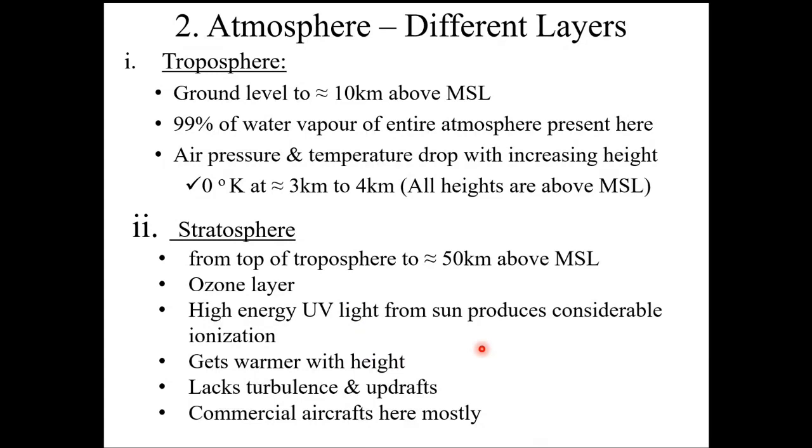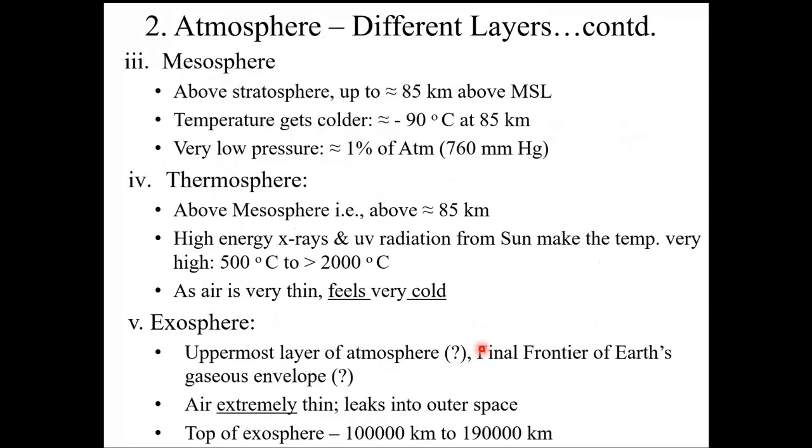The temperature in the stratosphere goes on becoming warmer with height. It lacks turbulence and updrafts. Because of the lack of turbulence and updraft, it's a very attractive zone for commercial aircraft to fly. There will be no turbulence. The flight will be quite comfortable comparatively. In the troposphere, there can be a lot of turbulence which can be felt by the aircraft, and therefore it can be very risky also. That's why most commercial aircraft take to the stratosphere region for the major part of the flight. Then we come to the mesosphere.